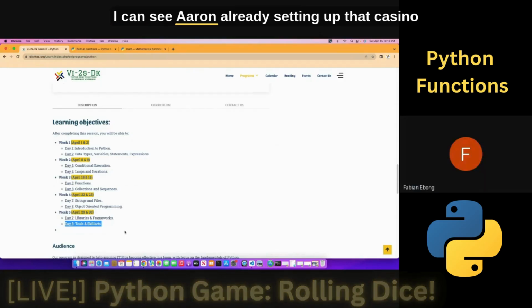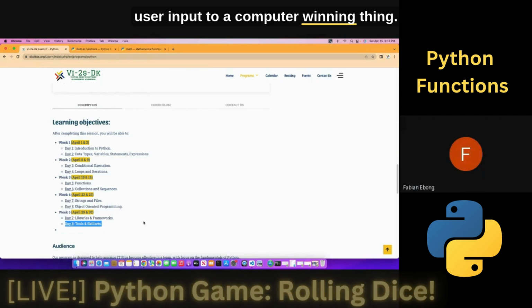Awesome. I can see Aaron already setting up that casino business where he will convert all the user input to a computer winning thing. Excellent, excellent.